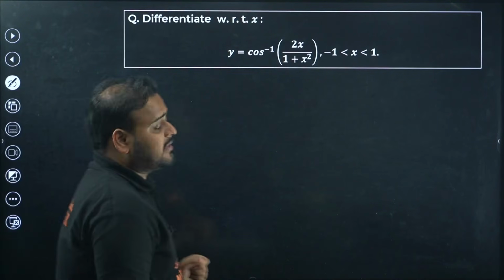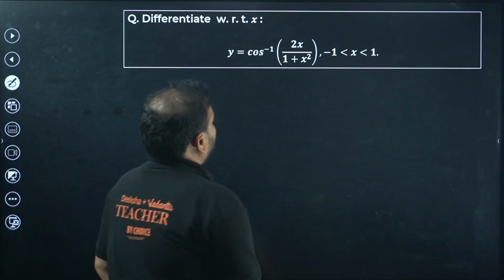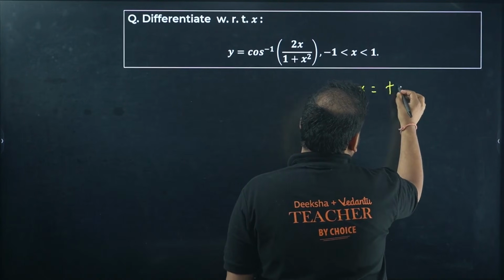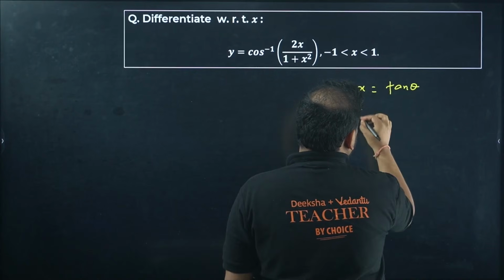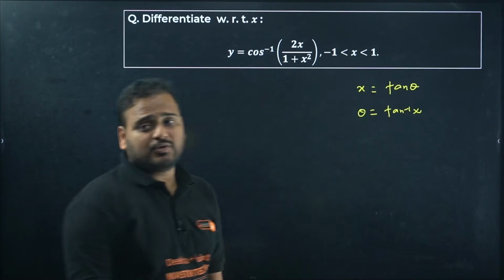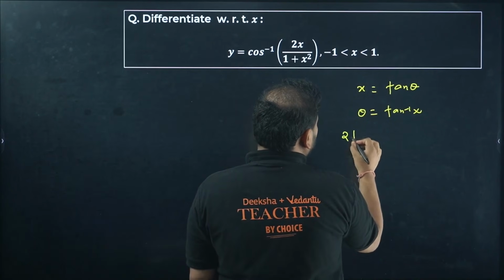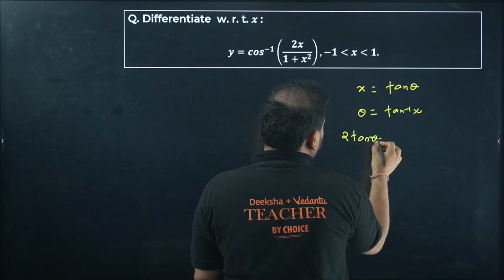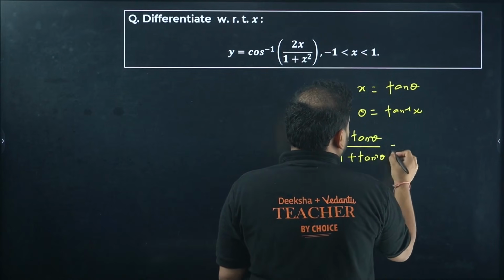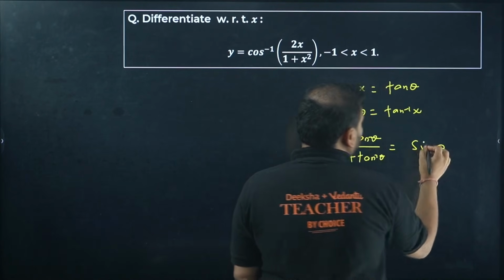Next, a question on cos inverse now. ITF is there. This is a formula. Take x as tan theta. It means the theta value is tan inverse of x. So if you check here carefully, it becomes 2 tan theta divided by 1 plus tan square theta, and this becomes your sine 2 theta. This is the formula for sine 2 theta.